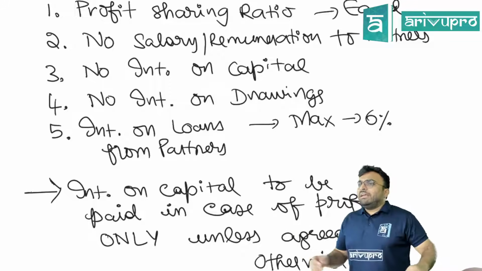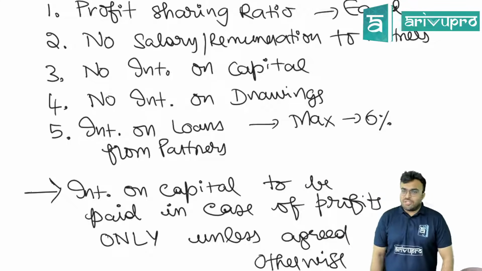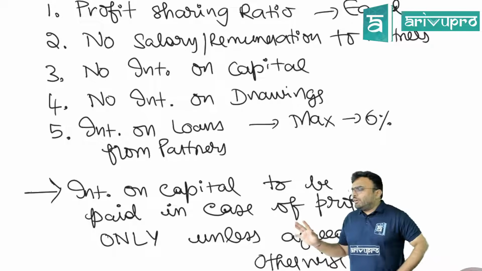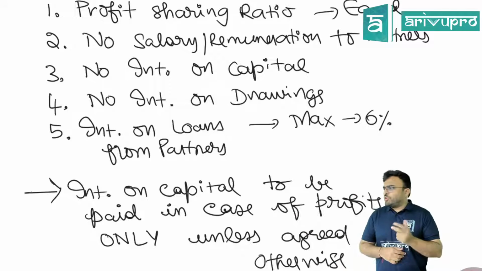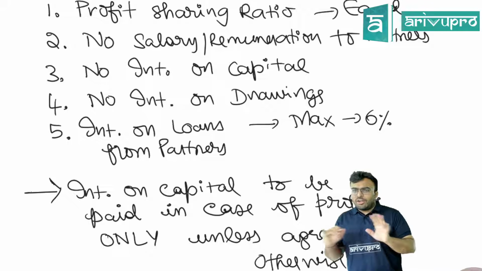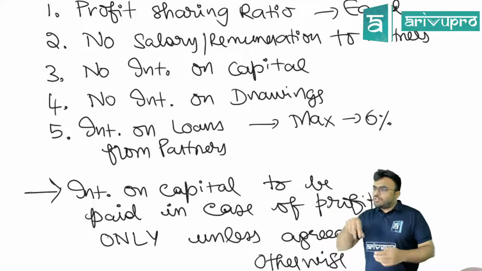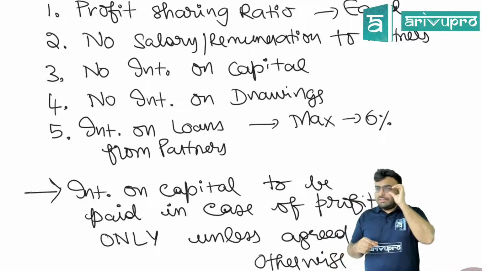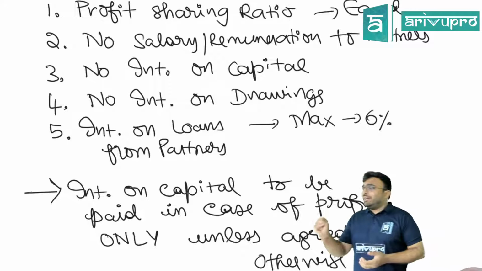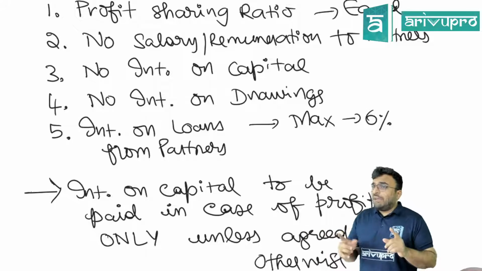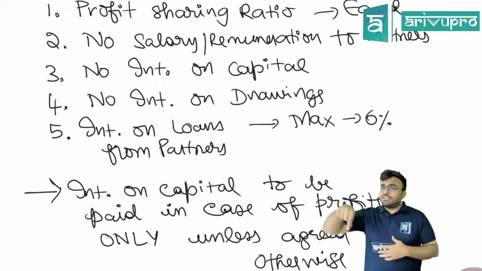Did you understand? If nothing is mentioned in the partnership deed, we have only told that profit sharing ratio is 2:1. That means can we pay interest on capital? No, we cannot pay interest on capital. Now we put one point in the partnership deed telling that interest on capital is to be paid at the rate of 8%. Can we pay interest on capital? Yes.